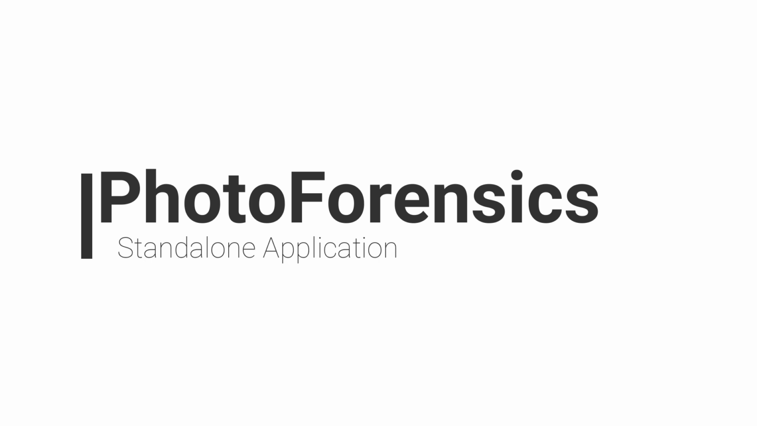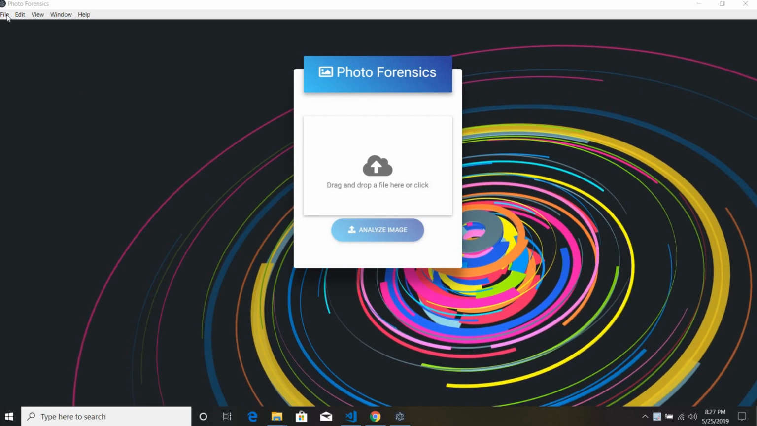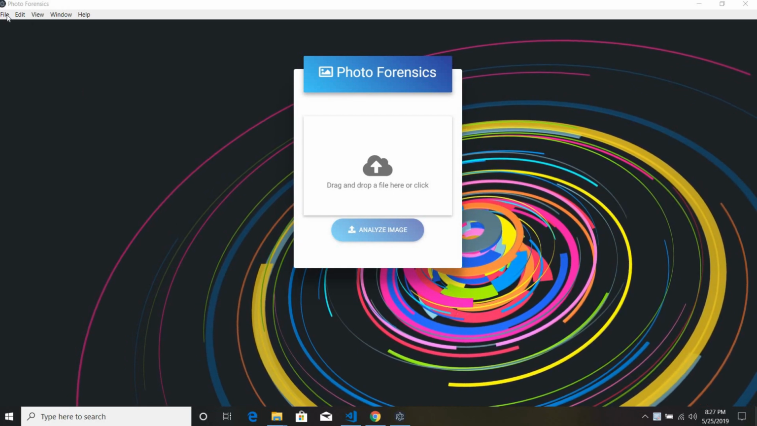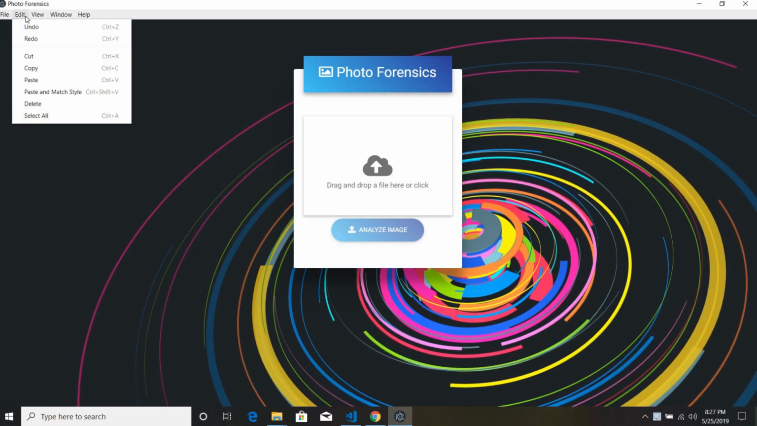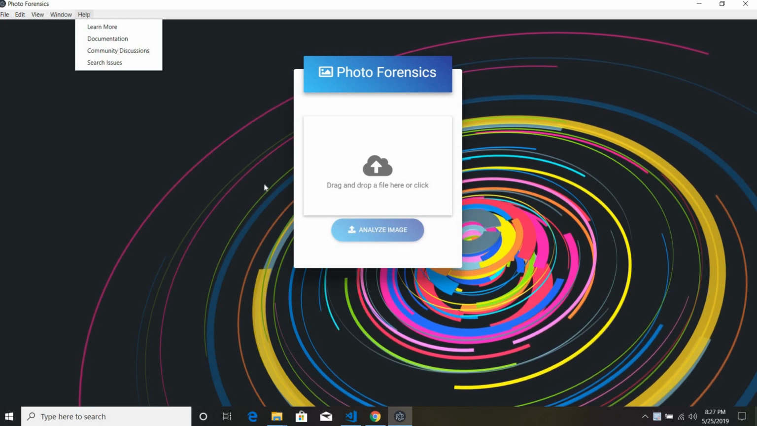Now let's see the PhotoForensics standalone application. This is the same as the web app, but it is a standalone application which will be available for Mac, Windows and also for Linux distributions.